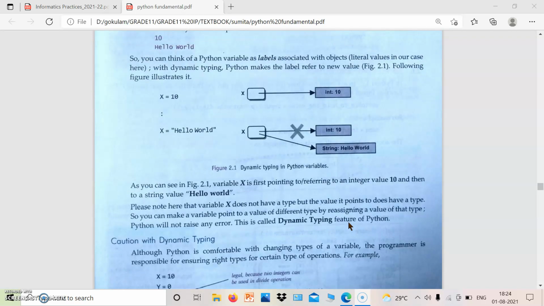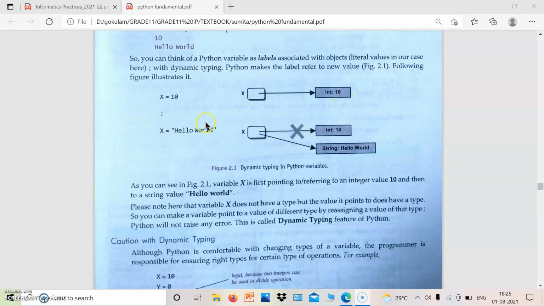Dynamic means we can change the value of a variable by using the assignment operator, that means the equal to sign. Here x is assigned an integer value, that is, it is numeric. Here x is assigned a string value, so it is known as dynamic typing. The label x is first associated with 10.